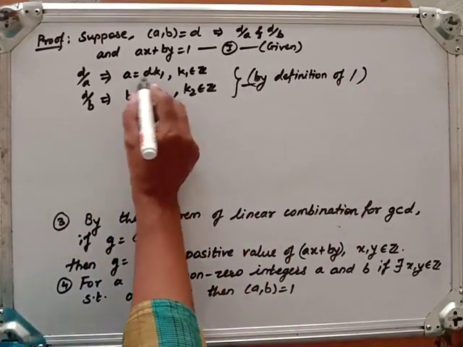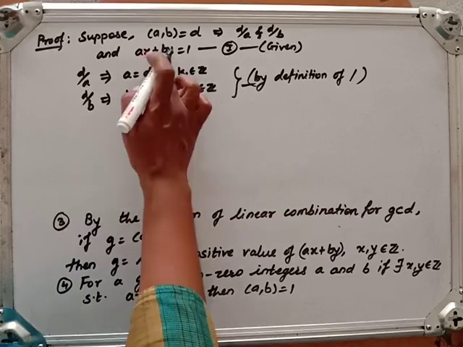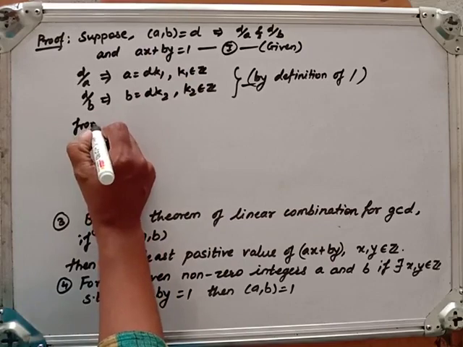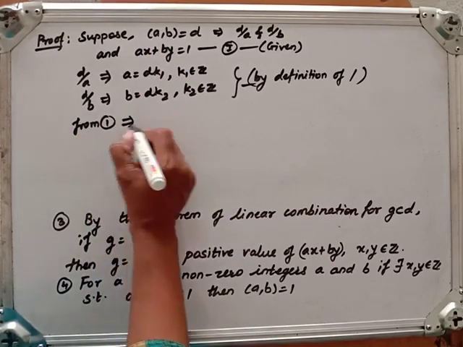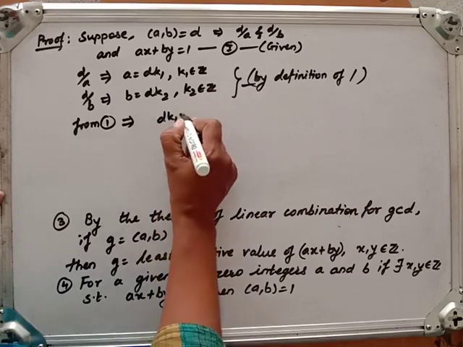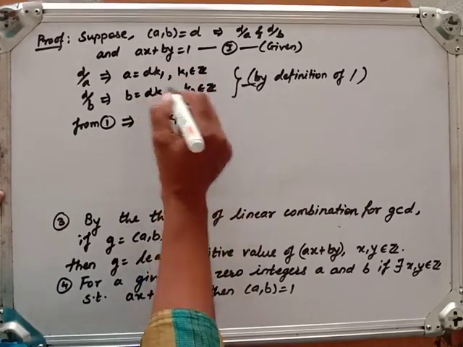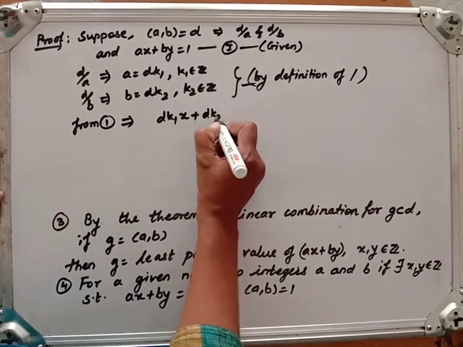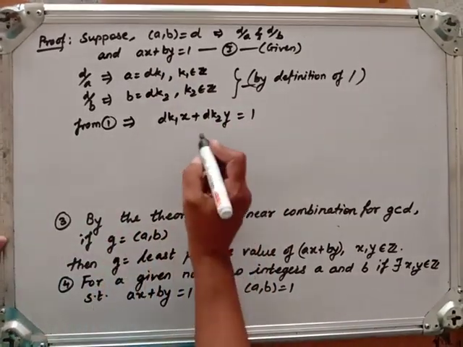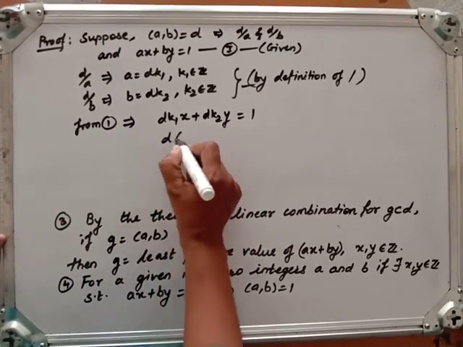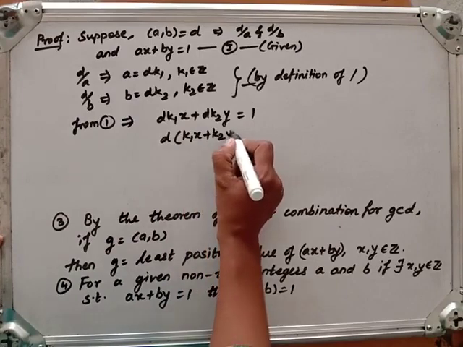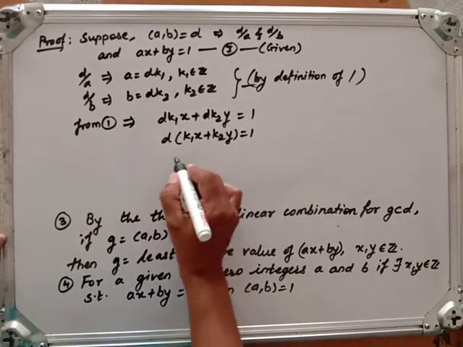Now A is equal to dk1, B is equal to dk2. Let us substitute them here. From equation 1, we get dk1x plus dk2y is equal to 1. Now let us take d common: d times (k1x plus k2y) is equal to 1.